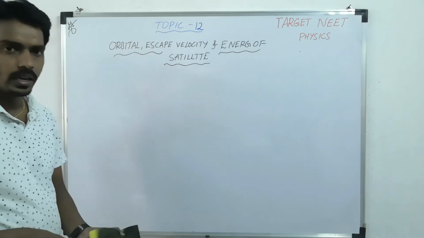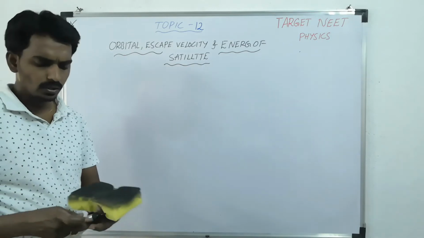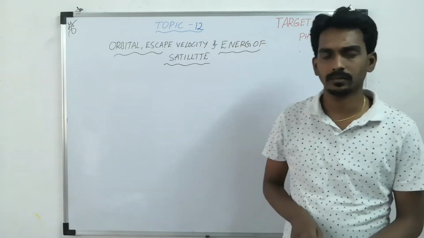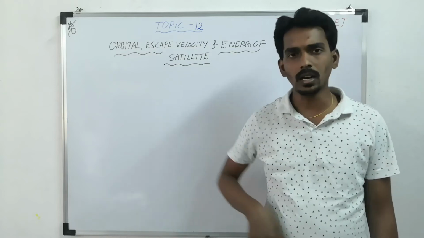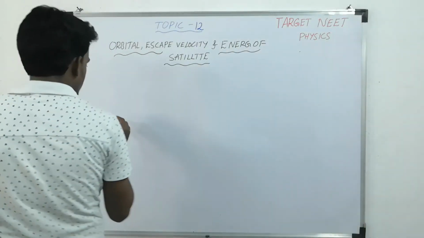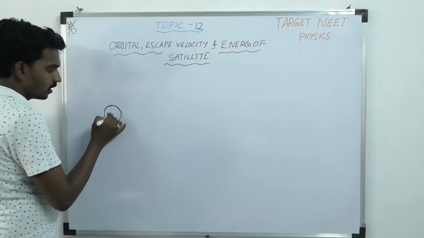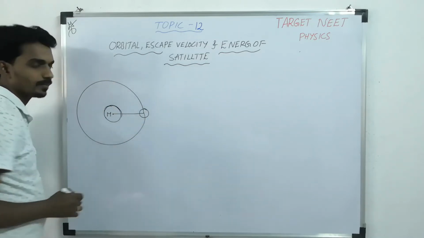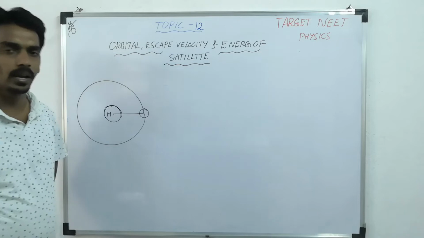So let us consider any planetary motion or satellite motion. Both are the same. If you consider a planet, it revolves around the sun. And if you consider a satellite, it revolves around a planet like Earth. In either case, there is one body at the center and another one revolving around it. If this is the sun, this is the planet. If this is the satellite, this is one of the planets.